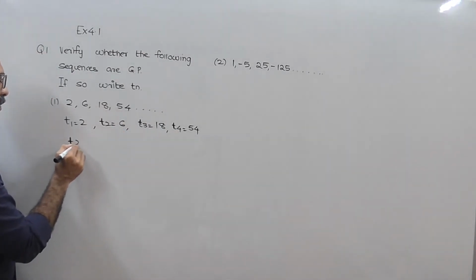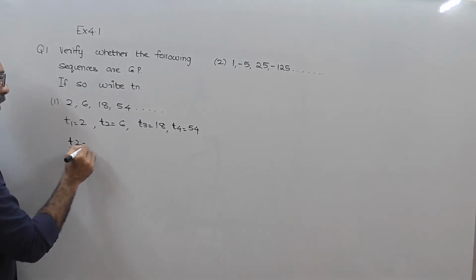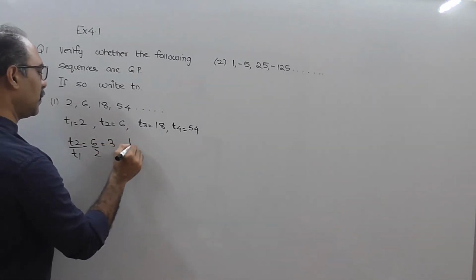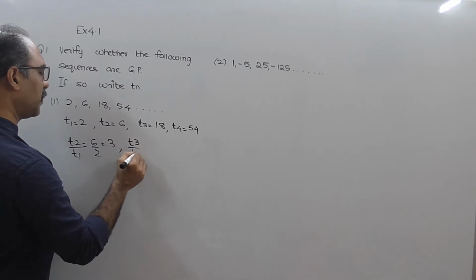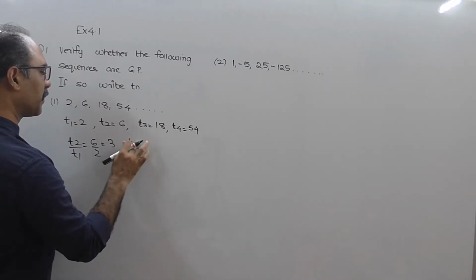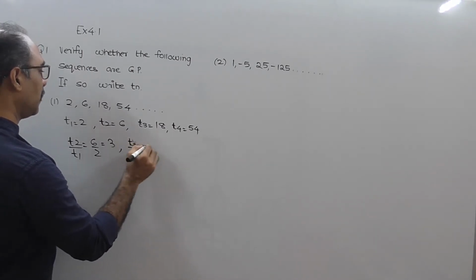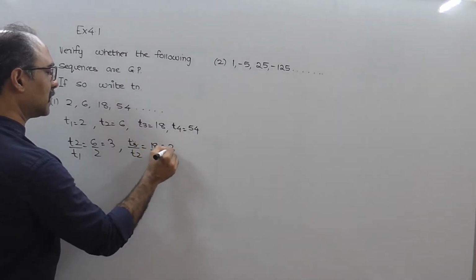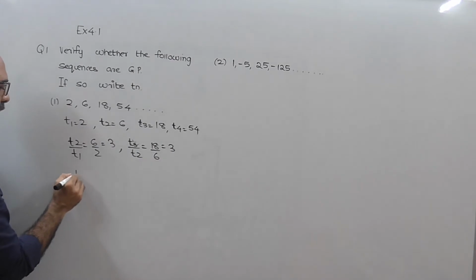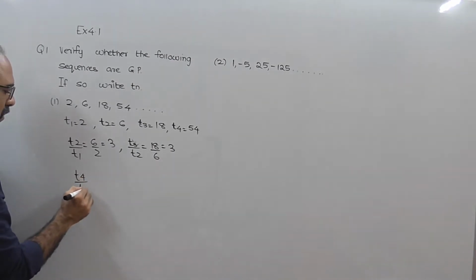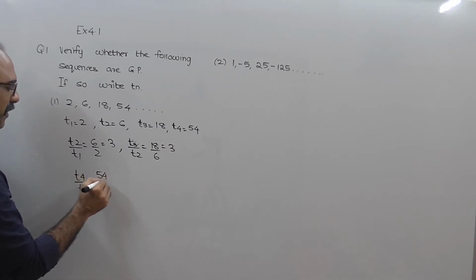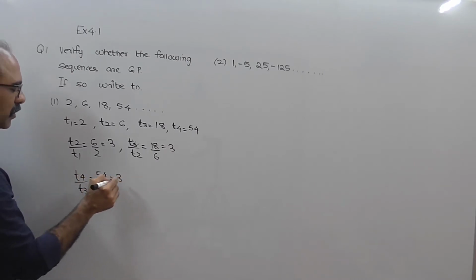So first I will do T2 by T1. I think I get 6 upon 2, which is equal to 3. Then I will do T3 by T2, that is 18 upon 6, which is equal to 3. Then I can do T4 by T3, that is 54 upon 18, that is also equal to 3.